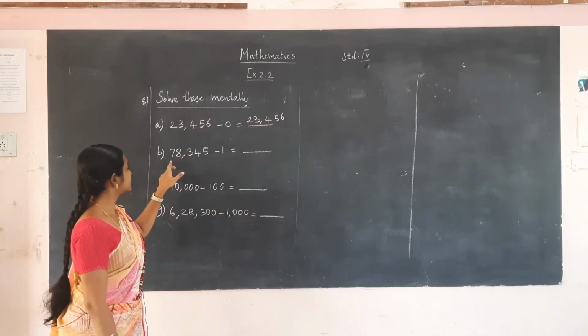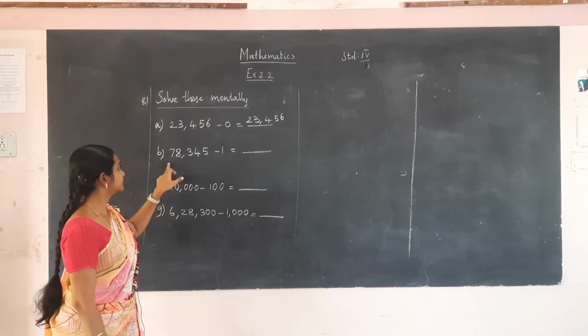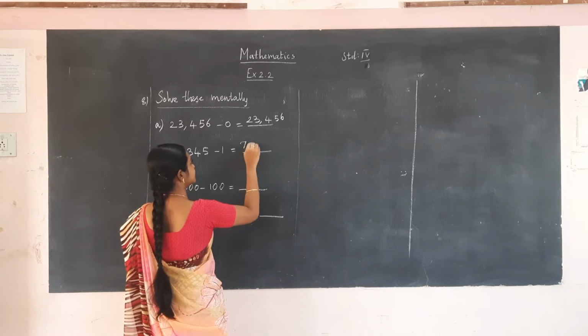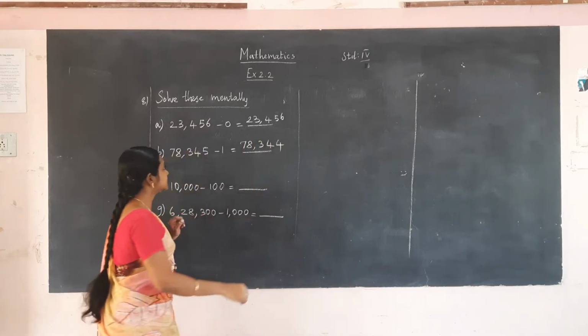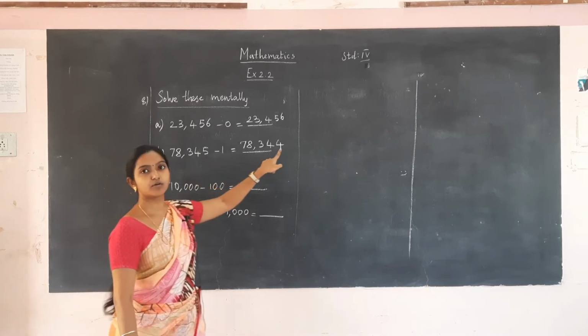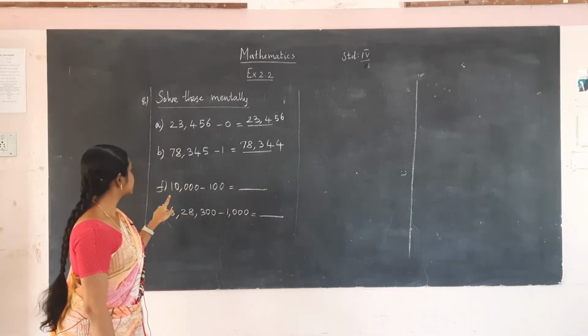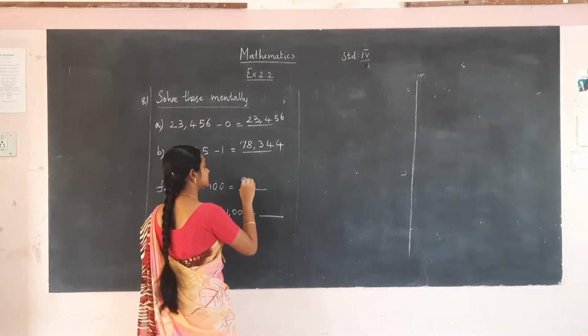The next one is 78,345 minus 1. The answer will be 78,344. Just reduce 1 from 5. 5 minus 1 is 4. Next, 10,000 minus 100 is 9,900.